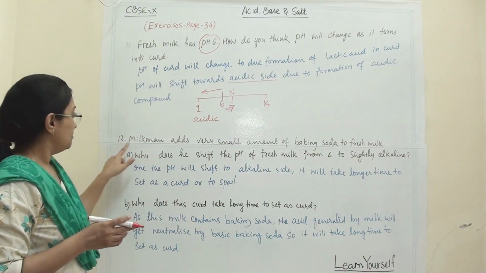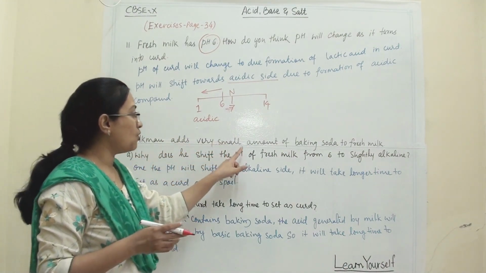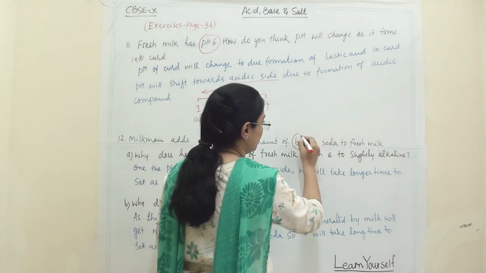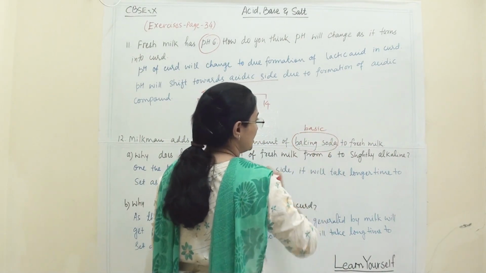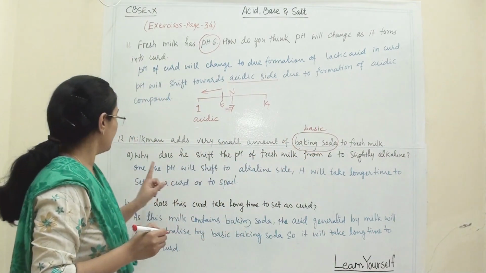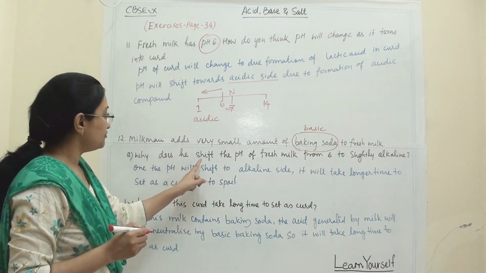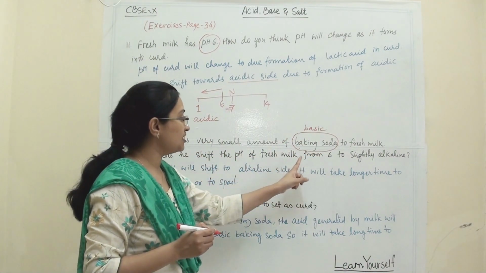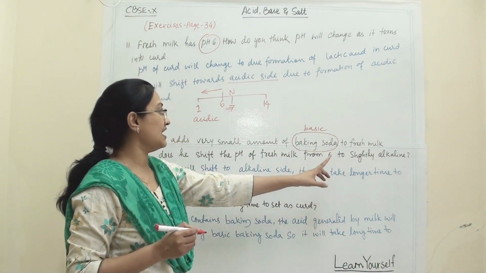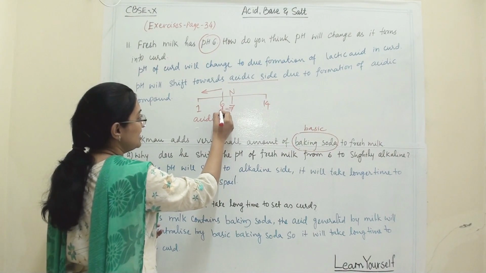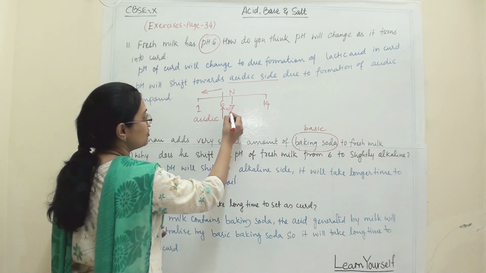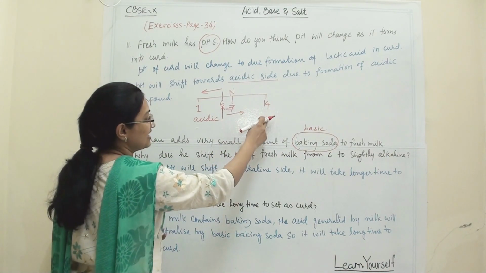Now 12. Milkman adds a very small amount of baking soda. We know baking soda has a basic nature, added to fresh milk. Why does he shift the pH of fresh milk from 6 to slightly alkaline? So what he will do, the pH is 6. Now after adding baking soda, it will move towards the alkaline side.